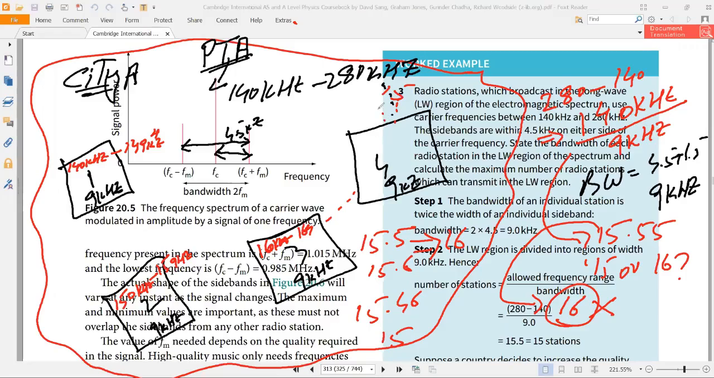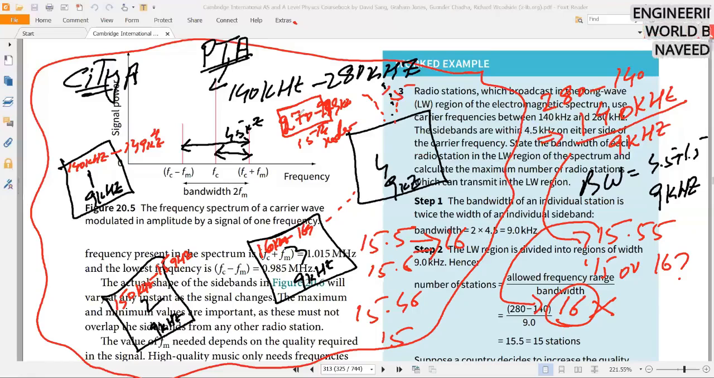Then if you go on, the last radio station will be like 270 to 279 kilohertz. Okay, so this will be your 15th radio station. So your lowest frequency is 140 kilohertz, and your highest frequency will end on the 15th radio station. Do you get it? Yes. Or should I explain it again?